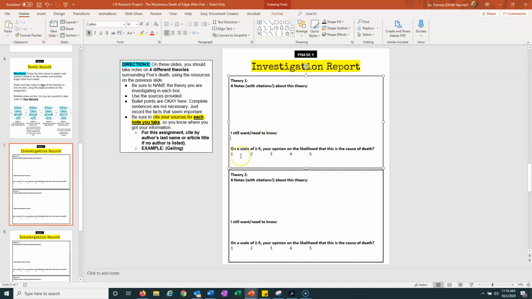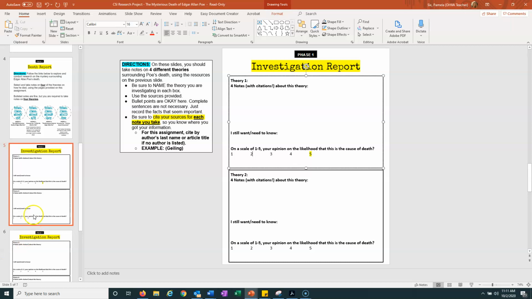And then the last thing you're going to do is, on a scale of 1 to 5, what was your opinion that this was the cause of his death? So if you pick one of these and you're like, yeah, he maybe died this way, but it's not really strong, then you might highlight it too, right? But if you're like, oh man, no, this for sure is the way that he died, you're going to pick that 5, right? Obviously all four will not be 5s, because one of them is going to be stronger than the other. So one of them is going to be the way you're like, yeah, I'm pretty sure that's the way he died.